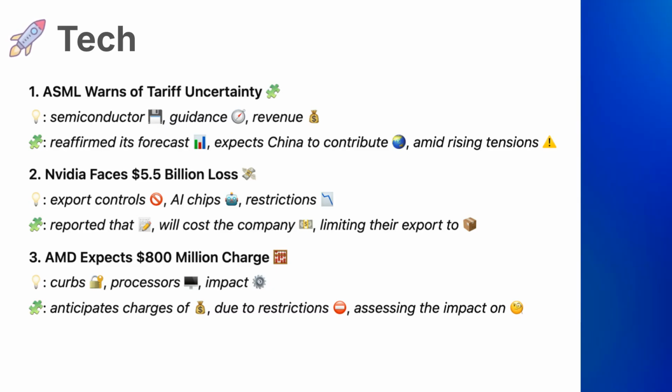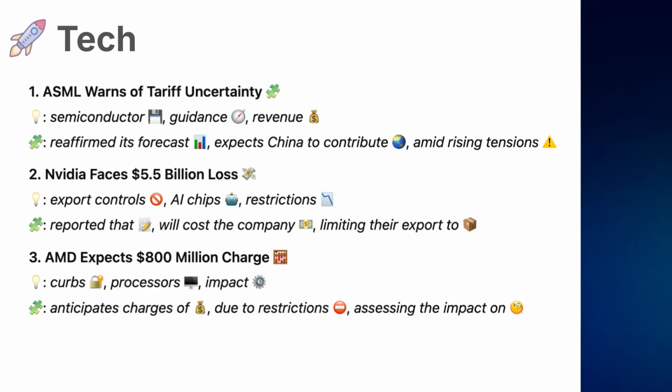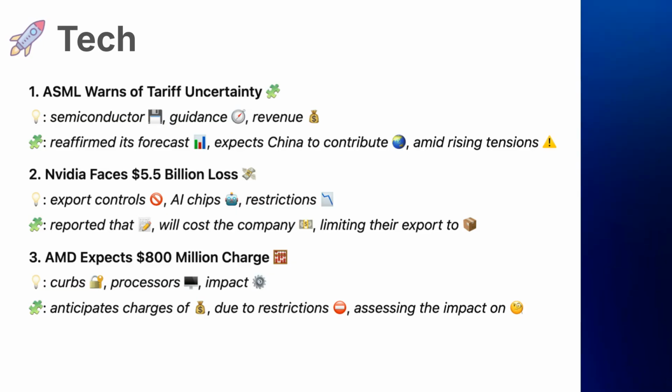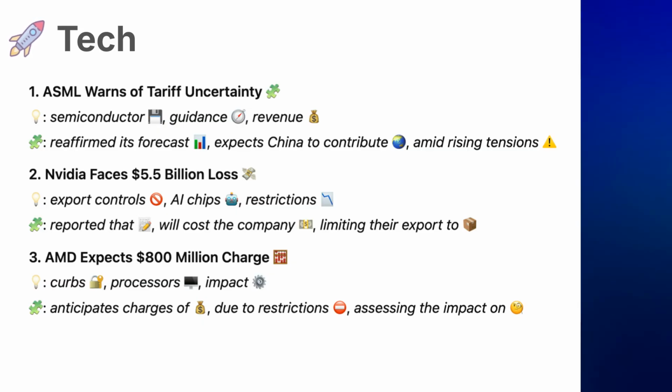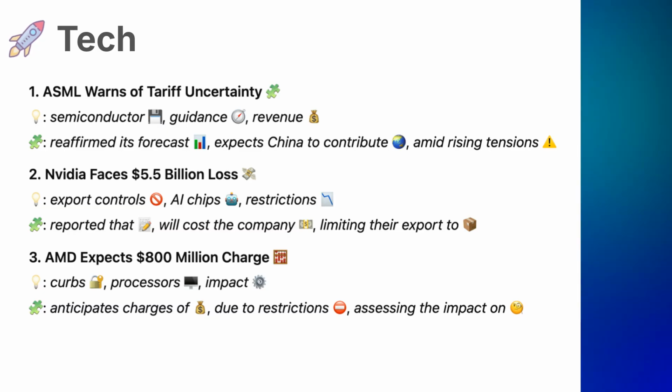3. Vocabulary. Curbs, measures taken to limit or control something, such as exports. Processors, central units in computers that execute instructions. Impact, the effect or influence of one thing on another.